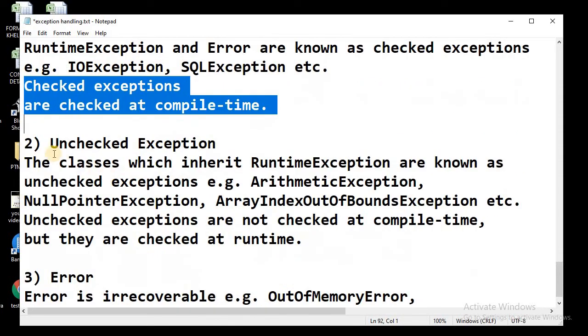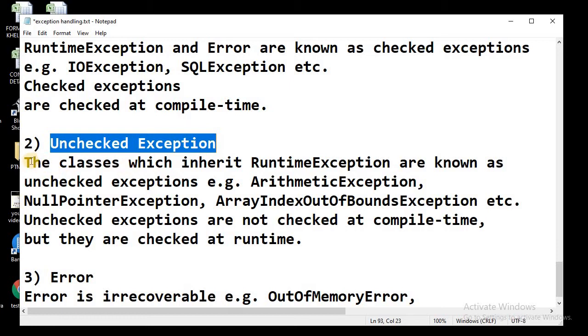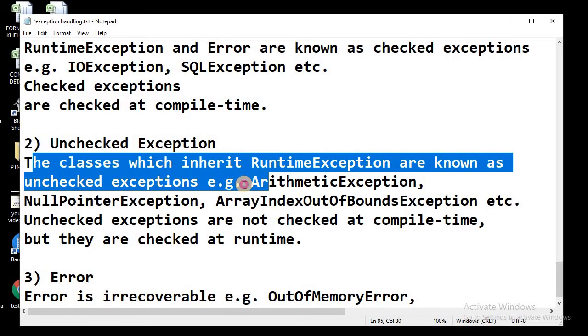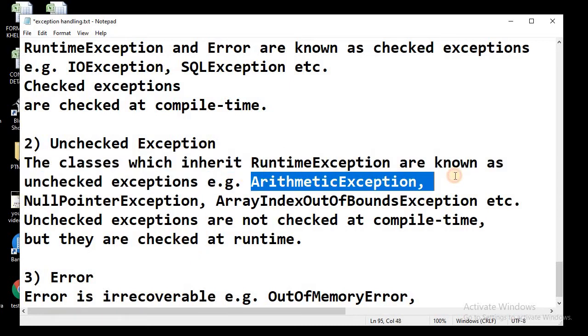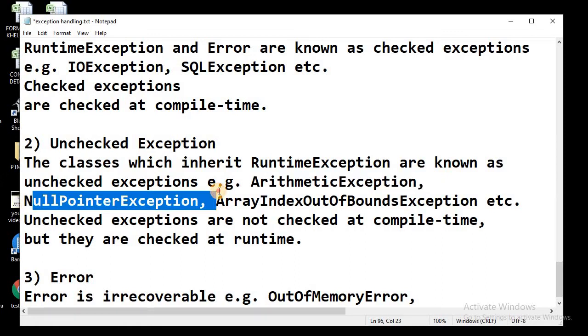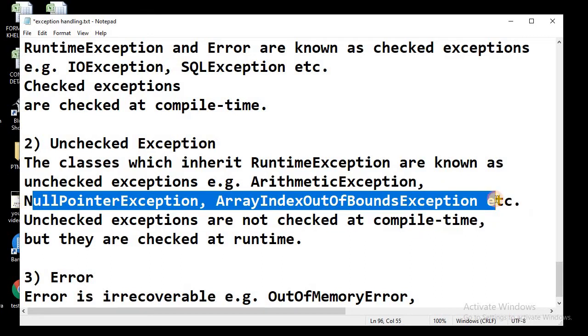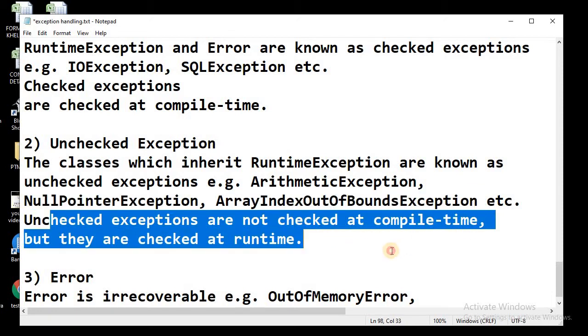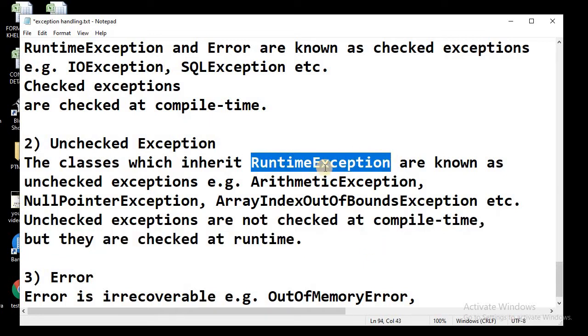The second are unchecked exceptions. The classes which inherit RuntimeException are known as unchecked exceptions. For example, we normally use ArithmeticException, NullPointerException, ArrayIndexOutOfBoundsException. All of these are unchecked exceptions and are also known as runtime exceptions. The unchecked exceptions are not checked at compile time, but they are checked at runtime. That is why they are also called runtime exceptions.